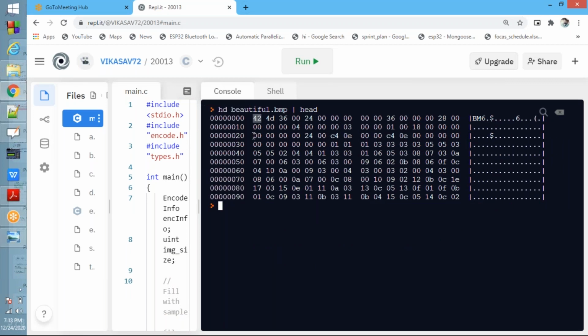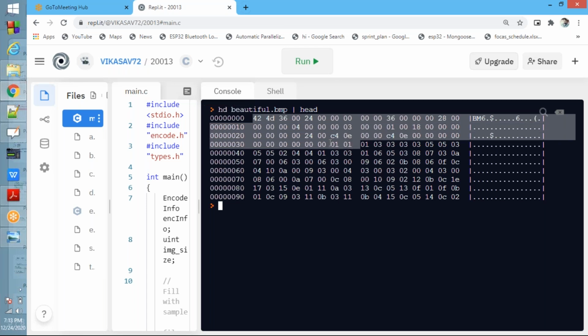So these 54 bytes, see now, 8 bytes, another 8 bytes, 16 plus 16, 32, 48, till here. Till here is 54 bytes. These 54 bytes are the header, and they contain the information.